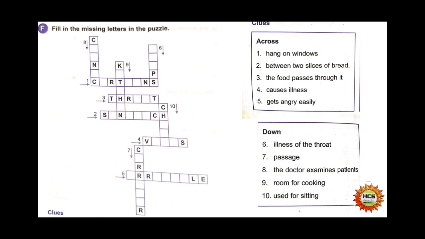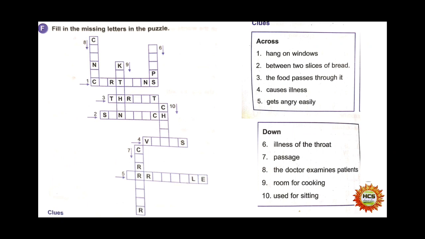Number 1, hang on windows. What is hang on windows? Yes, curtains. Number 1, curtains. Number 2, what is between two slices of bread? What is the thing that is between the two slices of bread? That is known as sandwich. I am solving and giving the hint of the across ones. Number 2, between two slices of bread, that is known as sandwich.